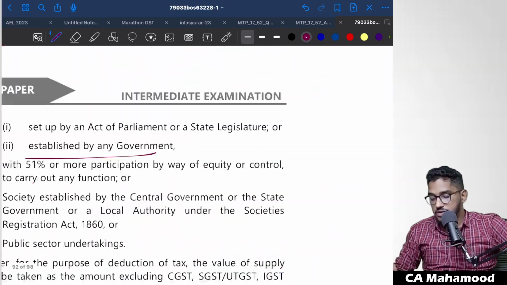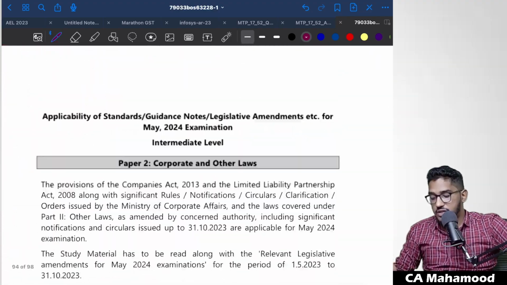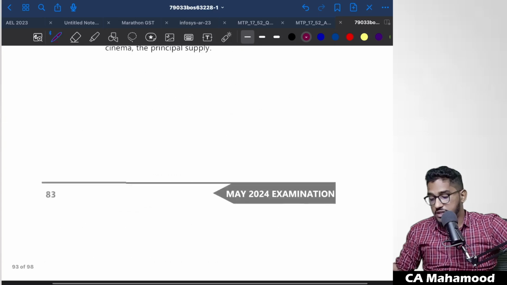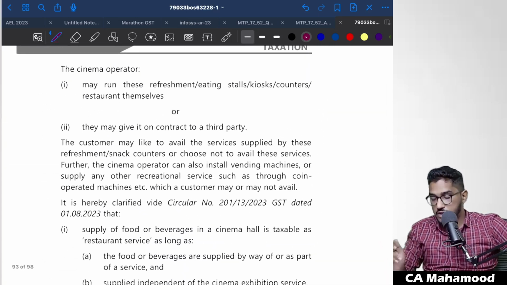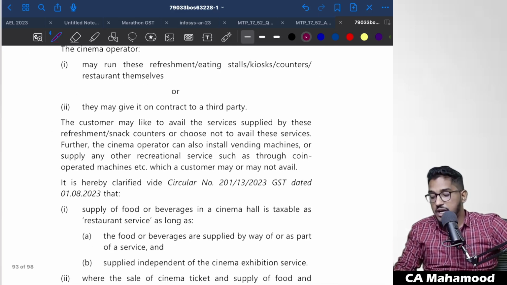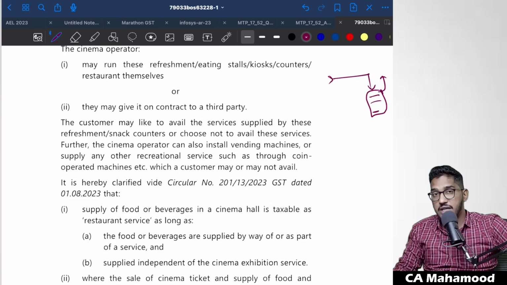What the circular has clarified is, generally at the movie theaters there will be a restaurant. For example, if you have booked your tickets for the movie only, and during the interval you go to the restaurant there, order some food and get it, then that service will be treated as restaurant service and GST will be applicable at the rate which is applicable for restaurant services.